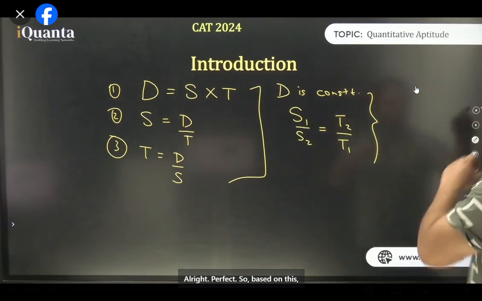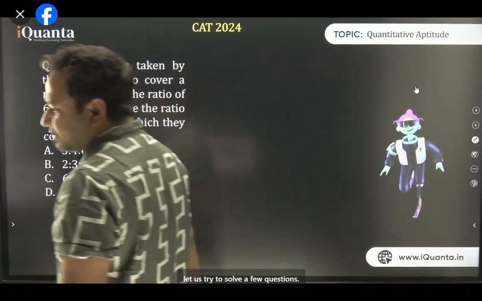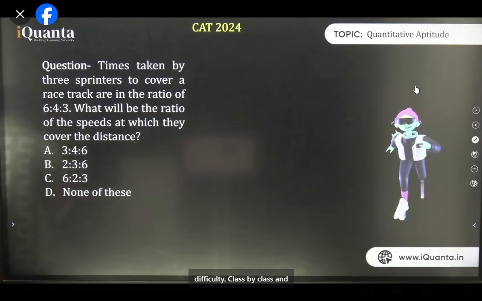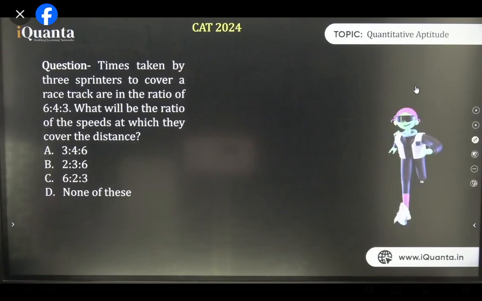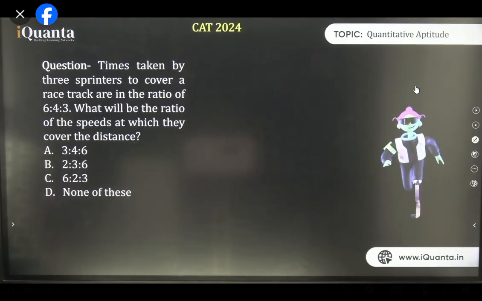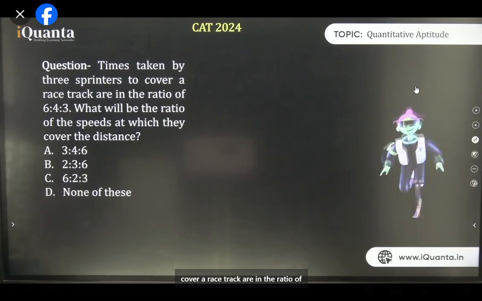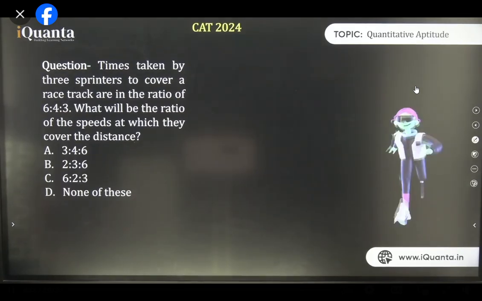All right, perfect. So based on this, let us try to solve a few questions. We are going from very basic. I'll keep on increasing the level of difficulty, class by class and question by question. Times taken by 3 sprinters to cover a racetrack are in the ratio of 6:4:3. What will be the ratio of the speeds at which they cover the distance?